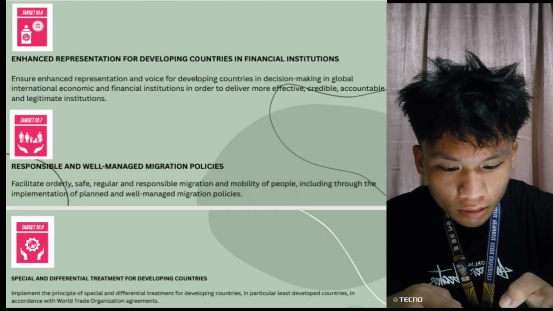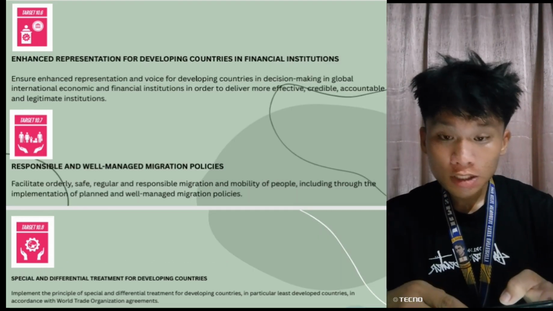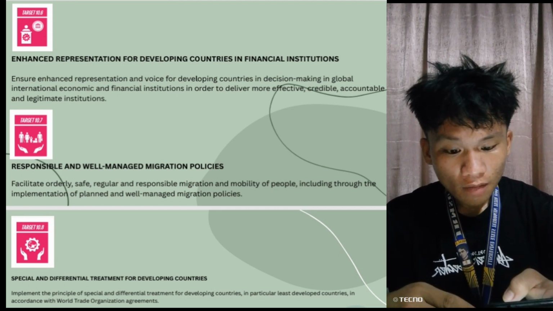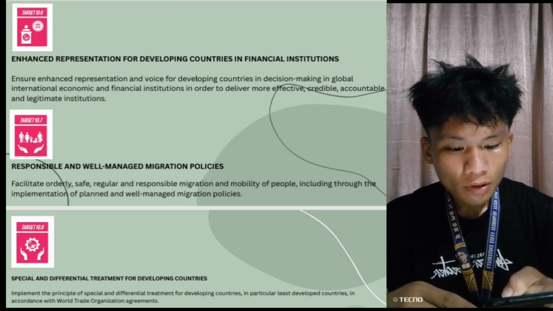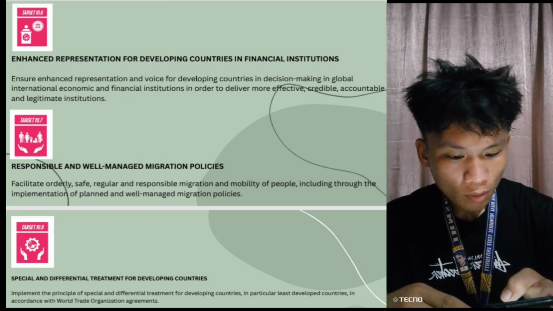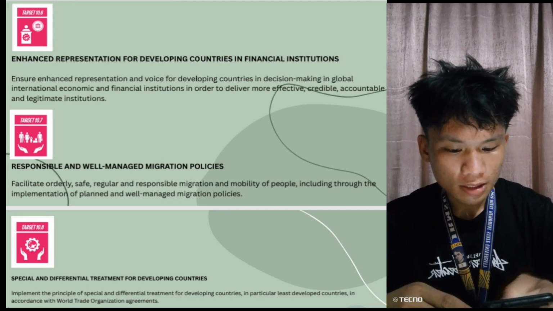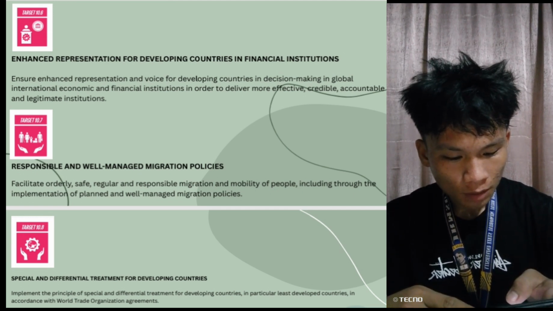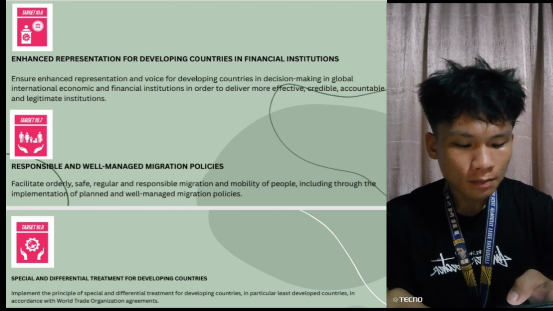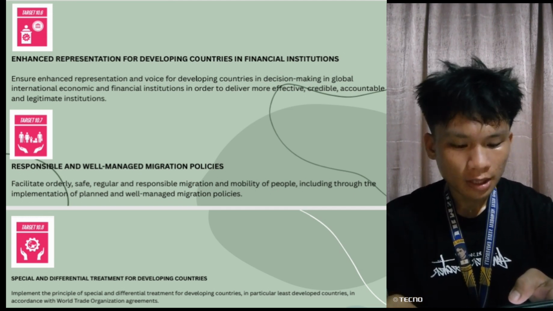Next is Target 10.7, responsible and well-managed migration policies. Facilitate orderly, safe, regular, and responsible migration and mobility of people, including through the implementation of planned and well-managed migration policies. Supporting financial flows and official development assistance to the most vulnerable states helps drive economic growth and stability.